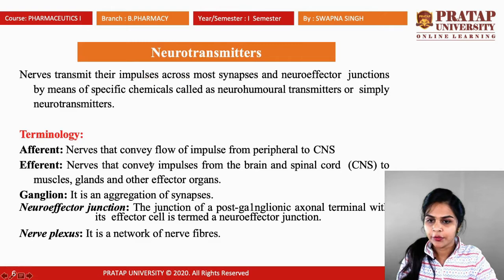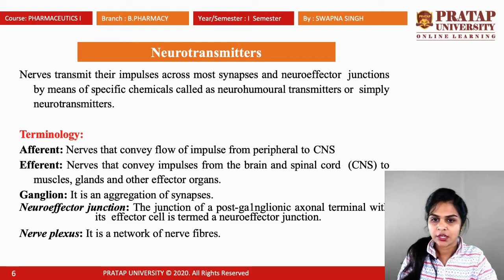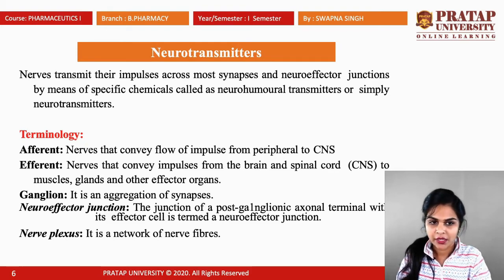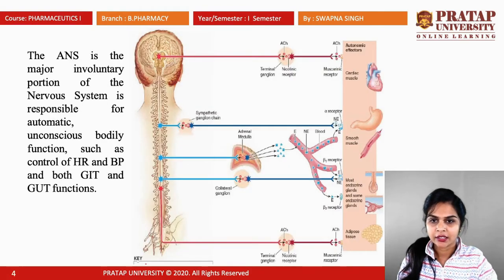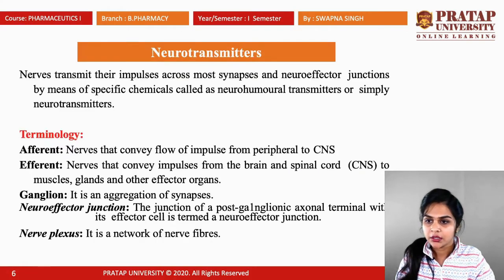And second is efferent nervous system. It is just opposite to afferent, that means the nerves that convey the impulses or the information from the brain and or spinal cord to muscles, glands and other organs of the body, that means CNS to ANS. It is known as efferent, and if the nerve impulses are transferred from PNS to CNS, that is known as afferent part.